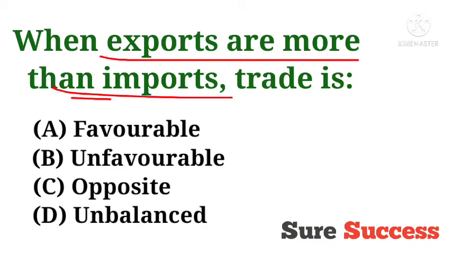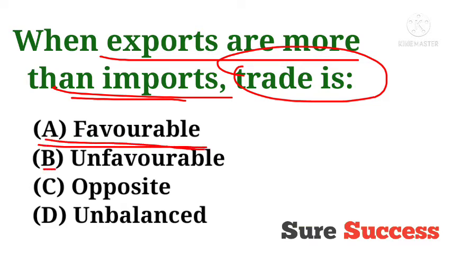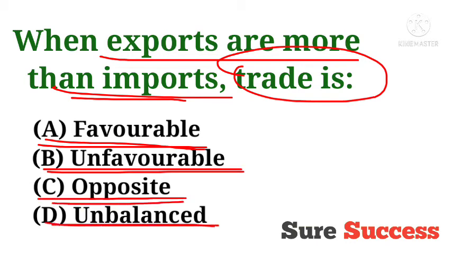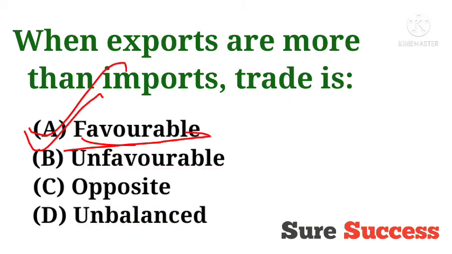When exports are more than imports, trade is, that means when the goods are exported from our country to international countries more than imports, matlab the goods which we are importing from foreign countries to our native country, what is the condition of trade in that situation? Options are favorable, unfavorable, opposite, unbalanced, and the correct answer is favorable. Obviously the situation would be favorable for trade as export is higher than the import. Okay, let's move on to the next question.